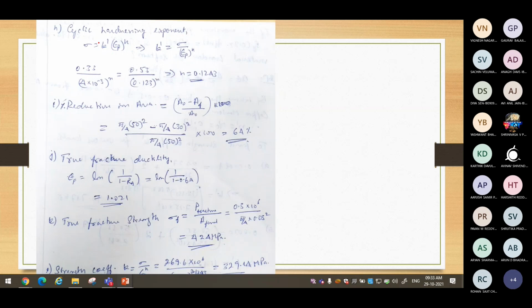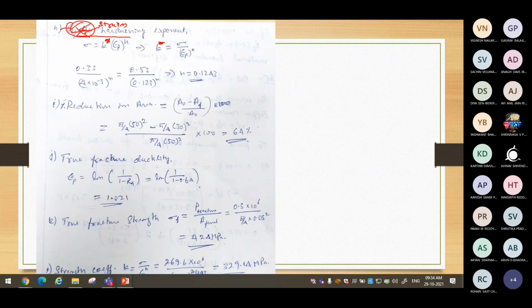Now, important is obtaining the cyclic hardening exponent. Cyclic actually we cannot get. This is a monotonic property rather than K dash. I would like to recommend using K, not K dash. Okay, it is just a notation mistake. It is not cyclic because we are not determining it from the CSSE curve. We are determining it from monotonic data. So it is the strain hardening exponent, not cyclic.